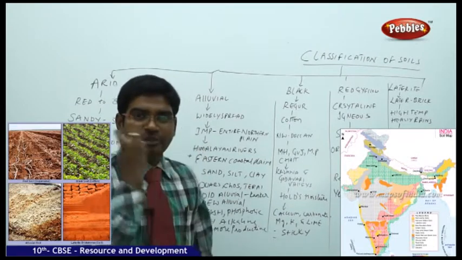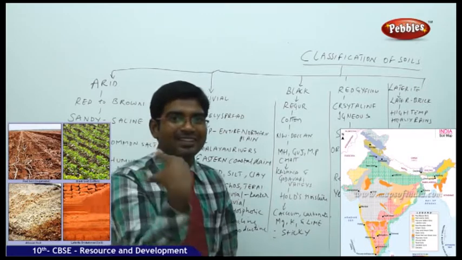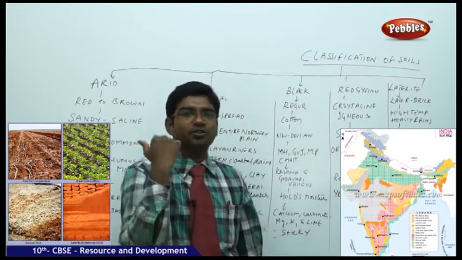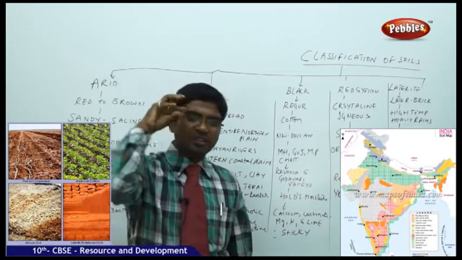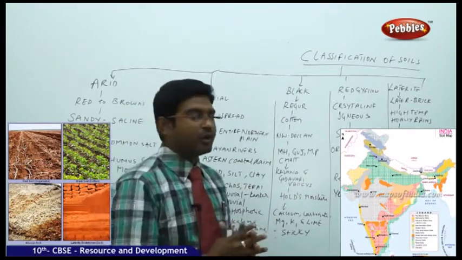Once it gets wet, you need to start the cultivation process immediately. Once it gets wet, it becomes very, very sticky, and it is not easy to do cultivation. That is a special feature of black soils. It's a very, very fertile soil actually. It is also known as regur or cotton soil.